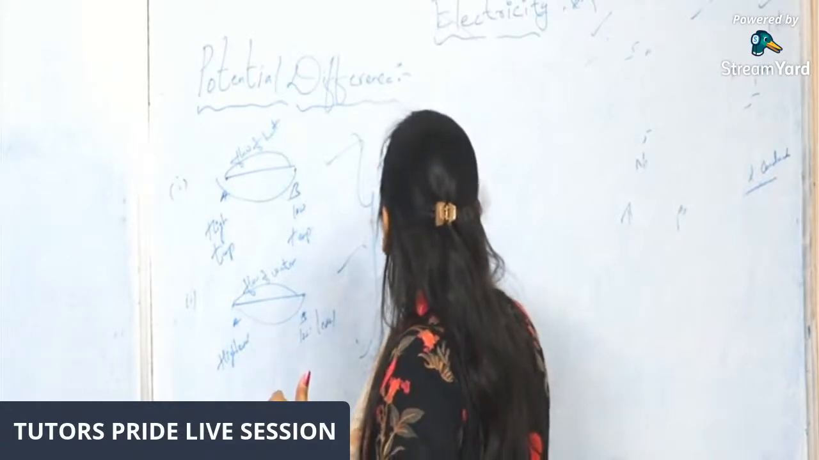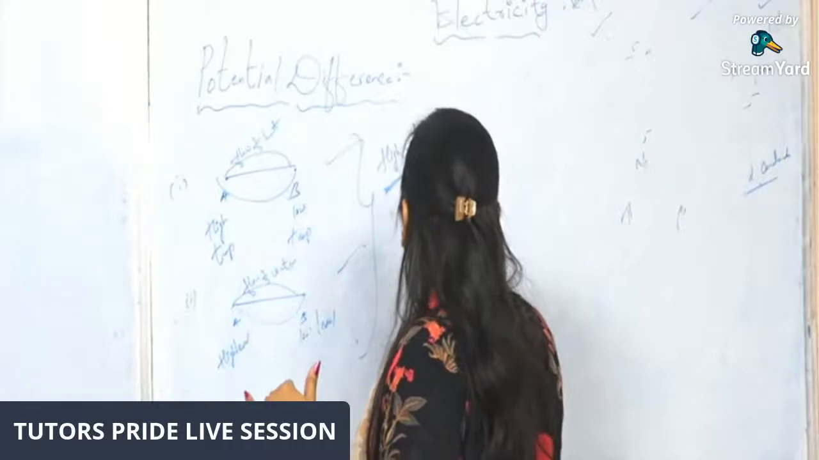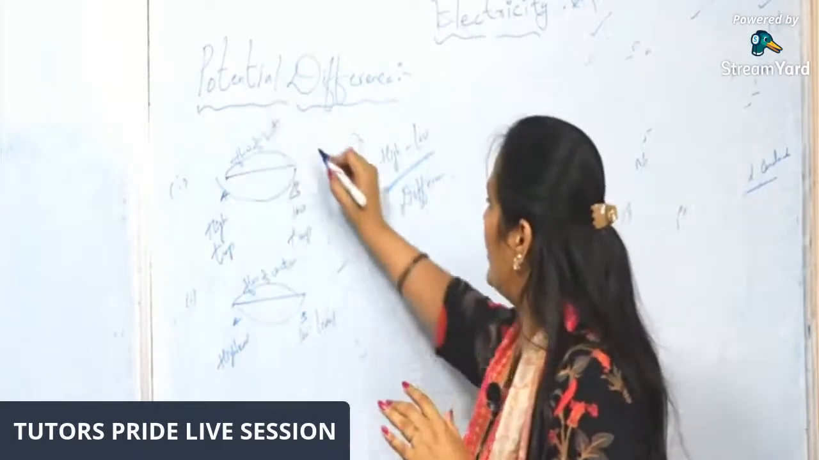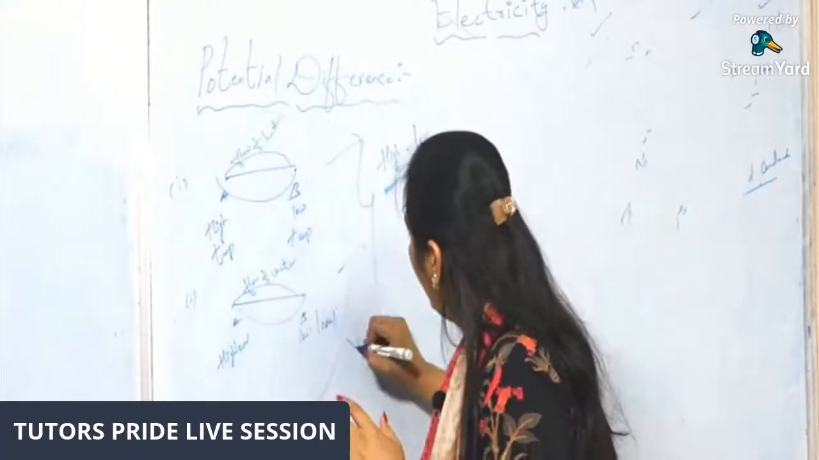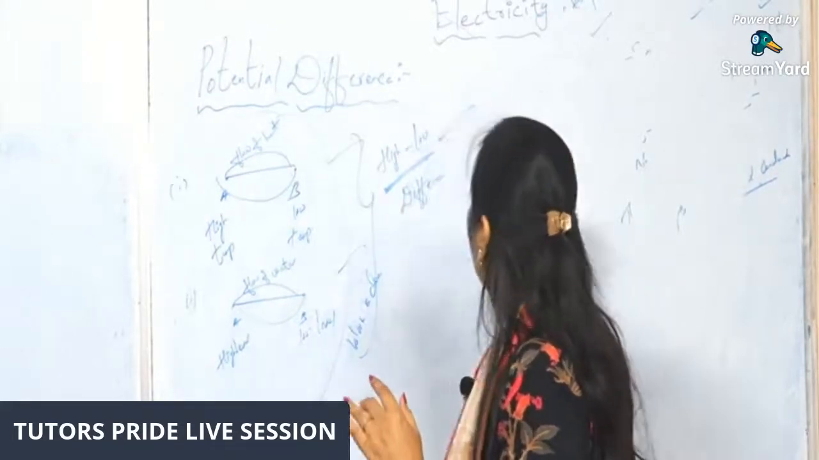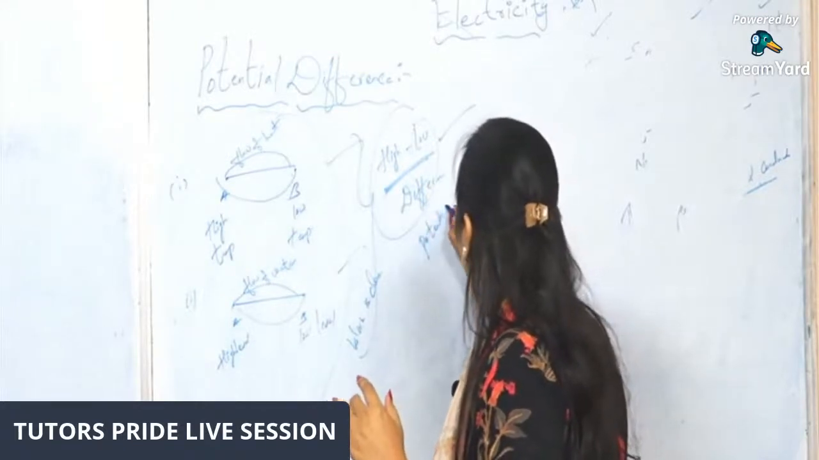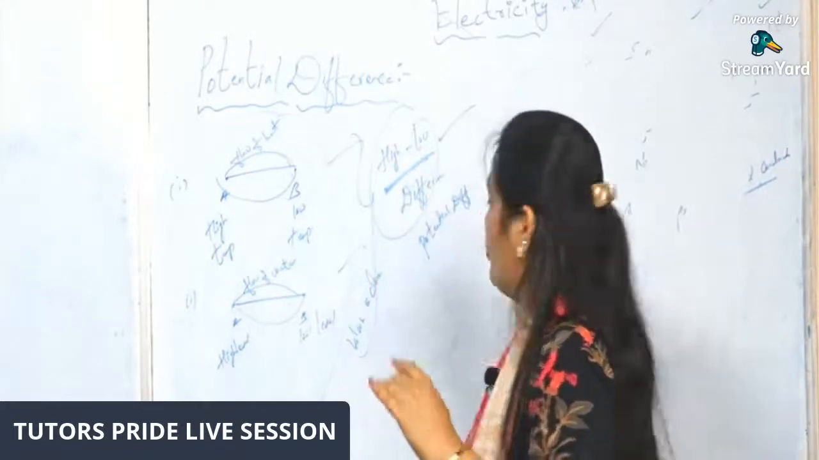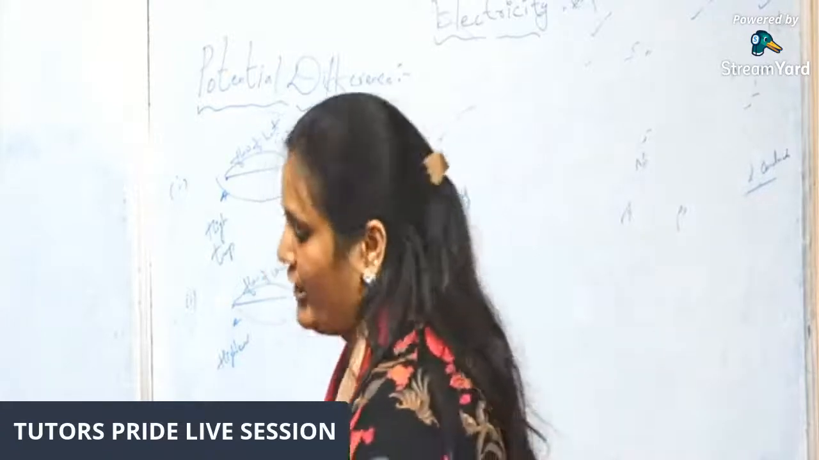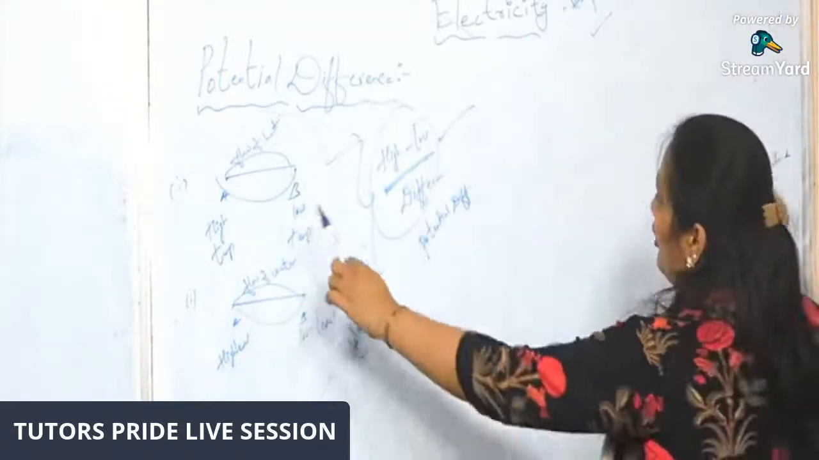That high to low is some sort of difference, which means some amount of work is done. That is nothing but potential difference. I'll explain with one more example what potential difference is, with a clear example. I have given the examples of flow of heat and flow of water.